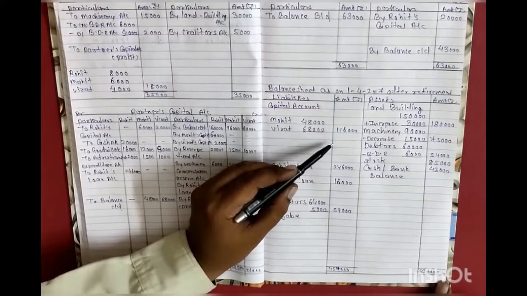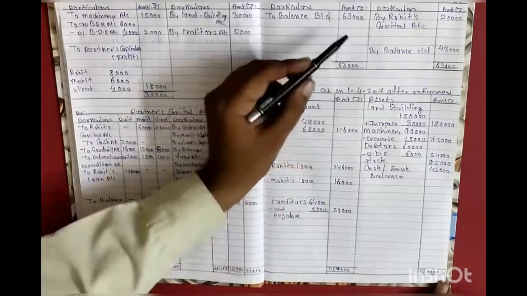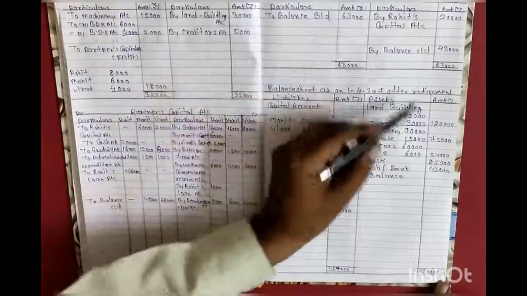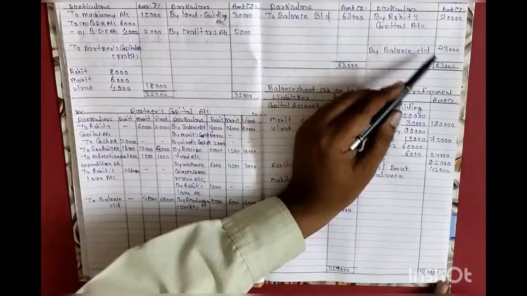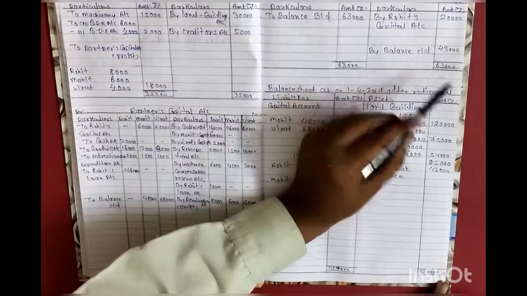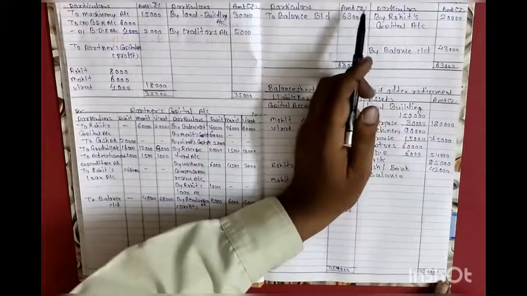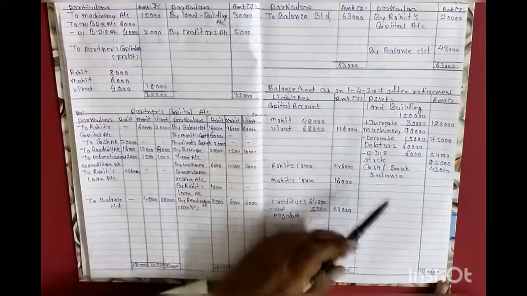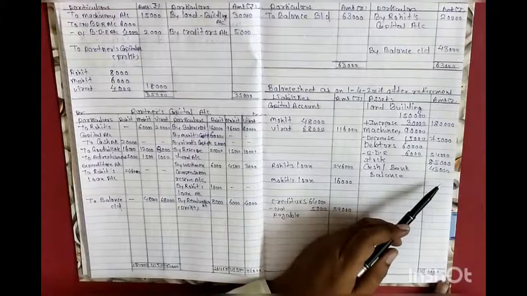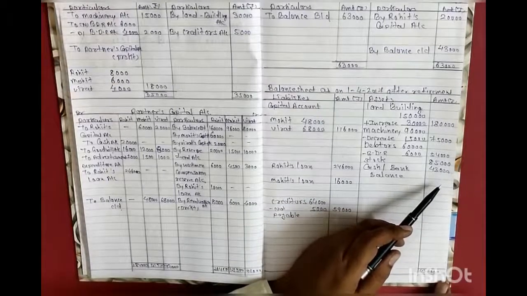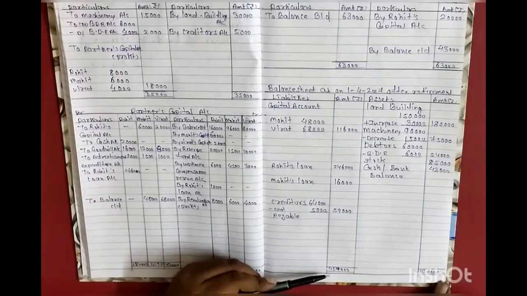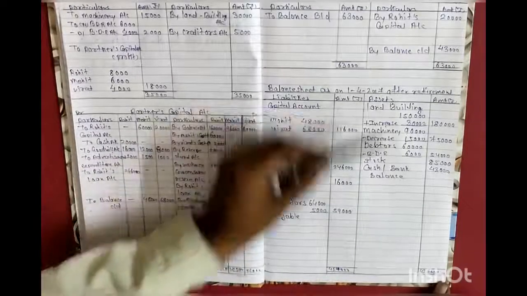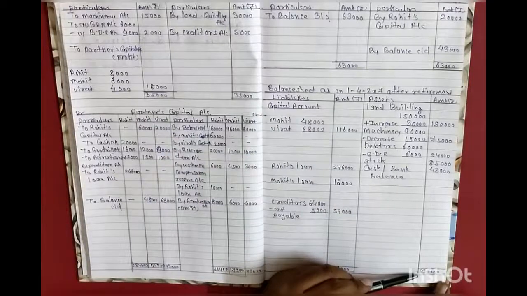Total capital account is an amount of rupees 1,16,000. Okay, cash and bank balance 63,000, deducting Rohit's capital, which is the amount of cash paid to Rohit, 20,000, the remaining amount is rupees 43,000 balance. Okay, that amount will be written on the balance sheet asset side, cash and bank balance of rupees 43,000. Okay, balance sheet liability side is an amount of rupees 4,37,000. The same amount is on the balance sheet asset side, 4,37,000 rupees.